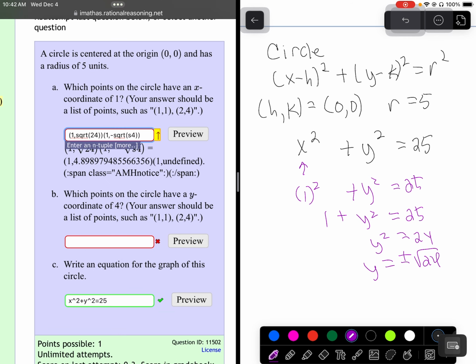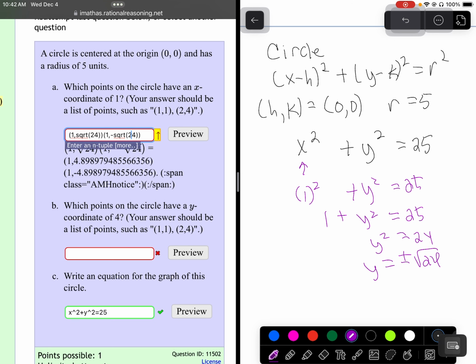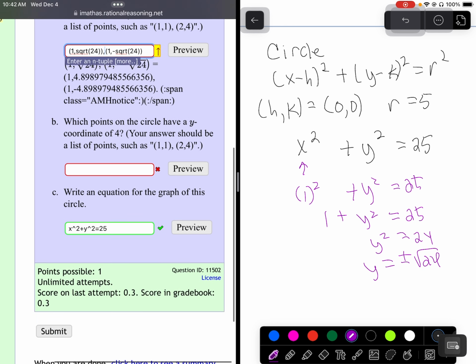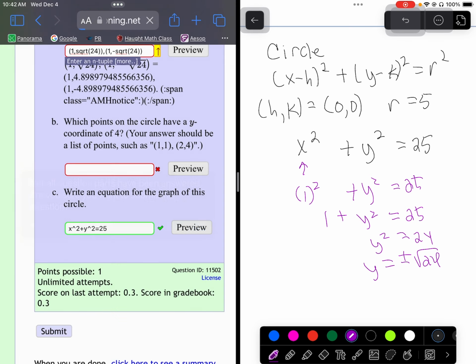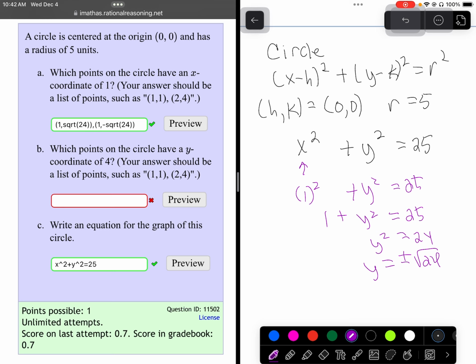They might want us to simplify that square root. The square root of 24 can be written as 2 radical 6. I'm going to leave it and look at the preview. I see 1, square root of 24, and 1, minus square root of 24. I'm pretty happy with the way it looks, but I forgot the comma between them. They might yell at me for that, so let's put a comma between them and submit that. They didn't say simplified radical form, so I think that's why they accepted it.